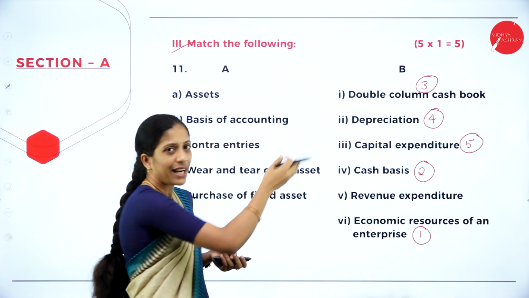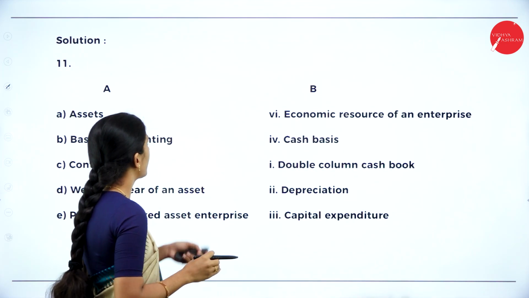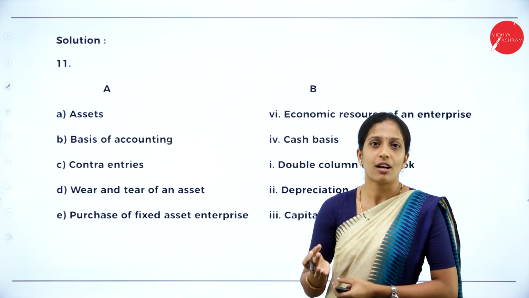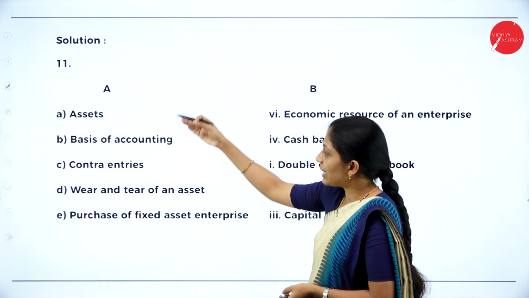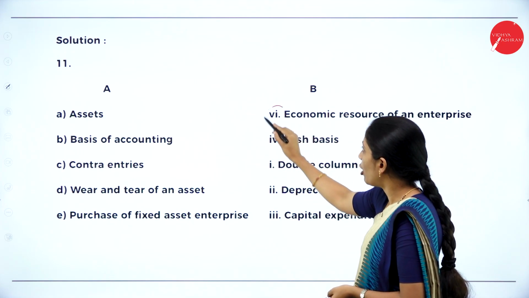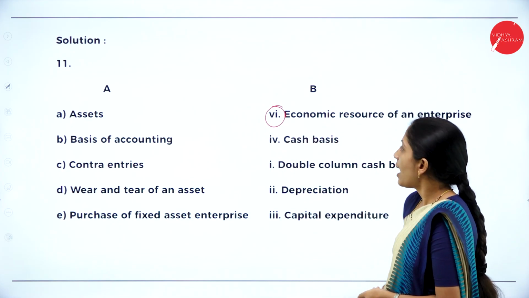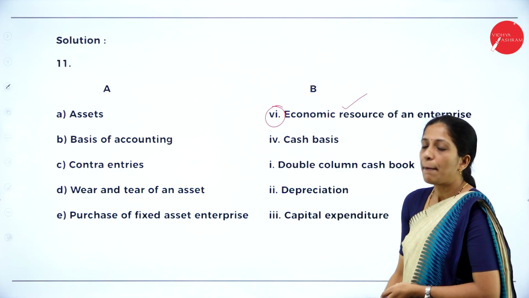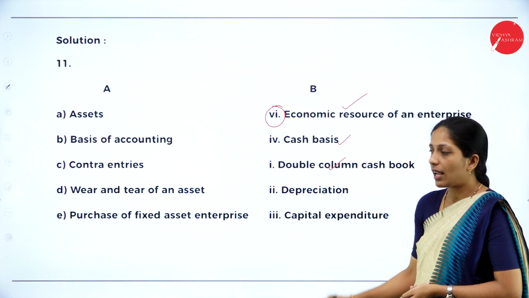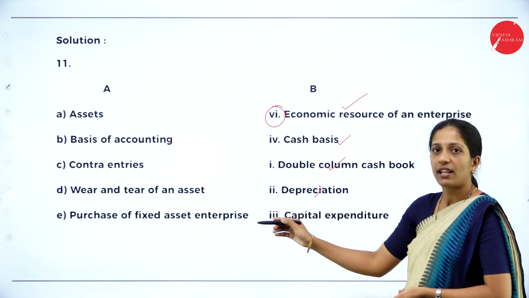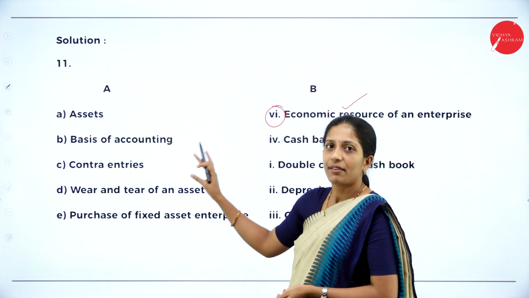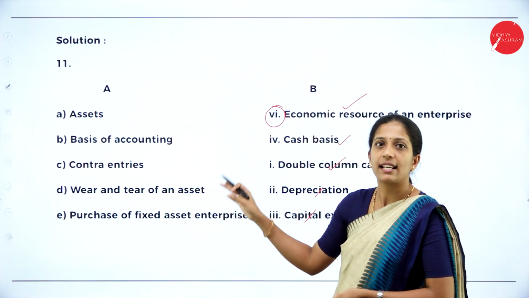So no need to write like this. So you will write the solution like this. So I'll write part A as well, so it would be better so that your evaluator doesn't get confused. So I'll write like this. You'll write part A. Respective answers you will write like this. Along with the options, you'll write the respective answers. Assets, economic resource of an enterprise, basis of accounting cash basis, contra entry double column cash book, wear and tear of the asset depreciation, purchase of fixed asset, that is capital expenditure. So hope you are clear with match the following, where you can easily get 5 marks here.